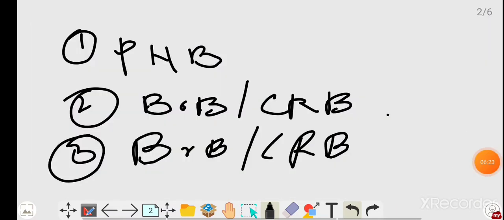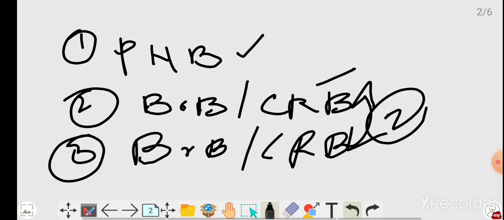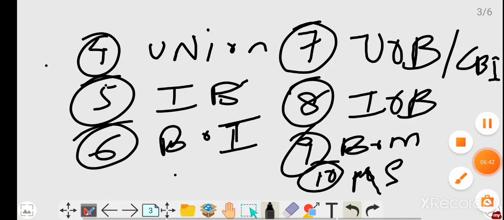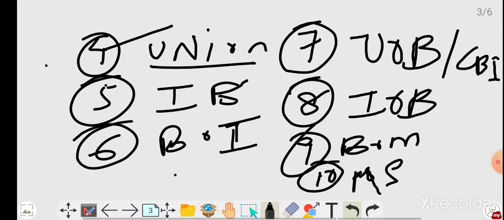See friends, here you can see the preferences. PNB obviously is your first choice. BOB and Canara Bank, you can give BOB second choice and Canara third choice, or Canara second choice and BOB third choice. That is up to you. These are two good banks only. See friends, Union Bank of India is your fourth choice, or you can give it first choice if you have nearby branches in your hometown or near your location. You can give Union Bank of India first choice, no issue.